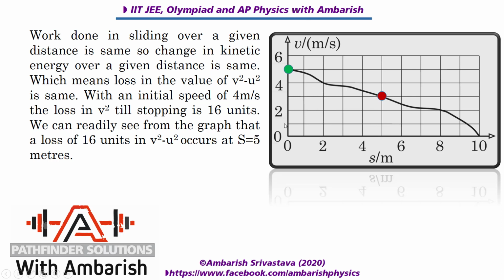So the loss in velocity square in 5 meters is 16 units, and that's what we are looking for. With 4 meters per second, we are looking for a loss of velocity square of 16 units, and that's why this is the position. If you project with 4 meters per second, by the time it covers this much distance, its velocity square will be lost by 16 units. So this is our answer. So our final answer is 5 meters.